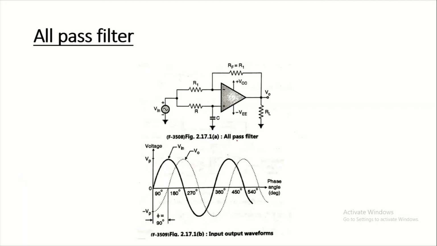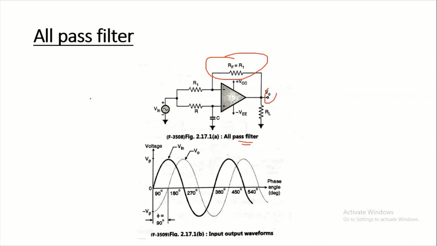The figure shows an all pass filter with RF equal to R1, meaning the feedback resistance value is the same as the input resistance R1. The input signal is applied to both inputs of the op-amp. So this is VIN, the input signal applied, and V0, the output we get, has a 90-degree phase shift from the input signal. So it is called a phase shifter.